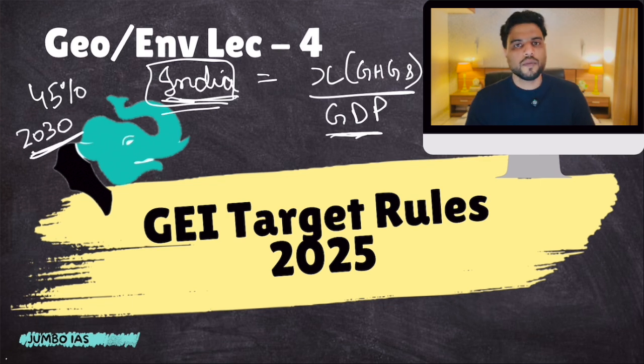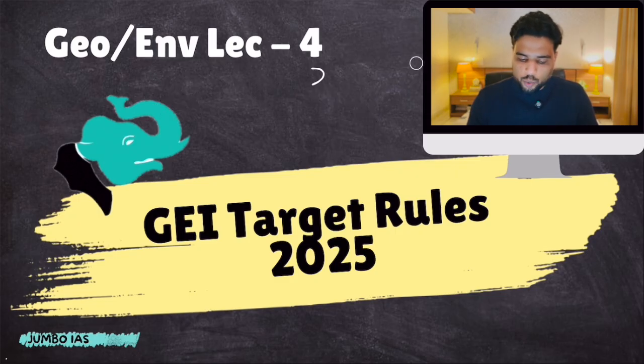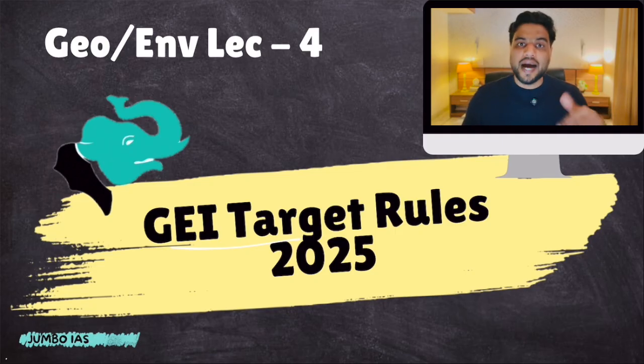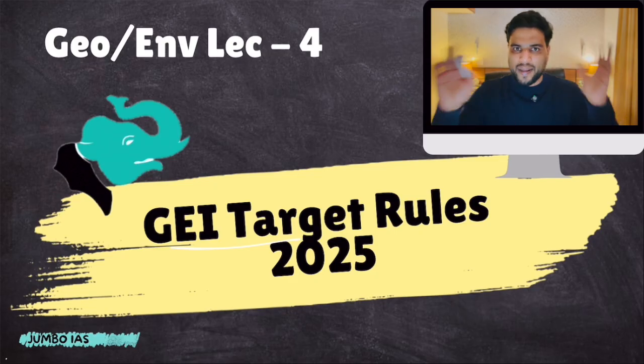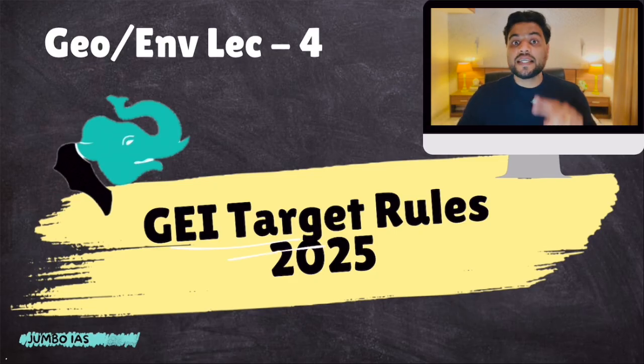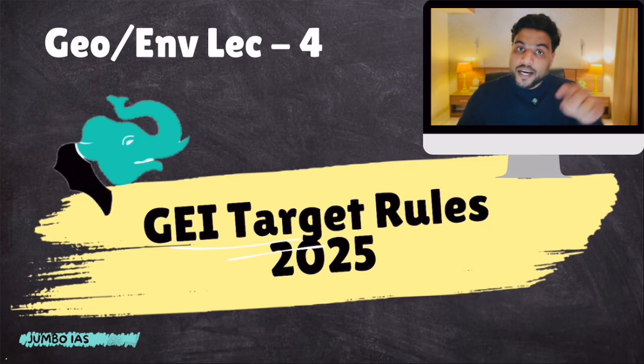Now, the rules given by these GEI target rules are for individual industries, for example the aluminium industry and the iron and steel industry. So it is not for pan-India; these are for individual industries. How are these emission intensities for individual industries measured? Remember this. When we talk about emissions intensity for an individual industry, we measure it in terms of per ton of output.